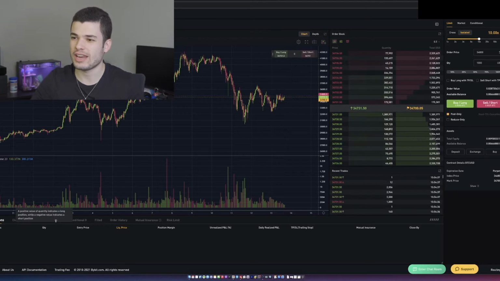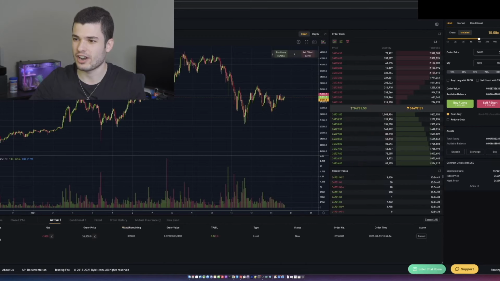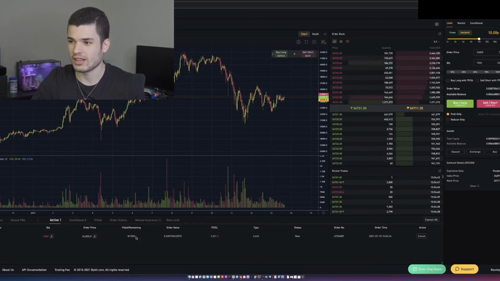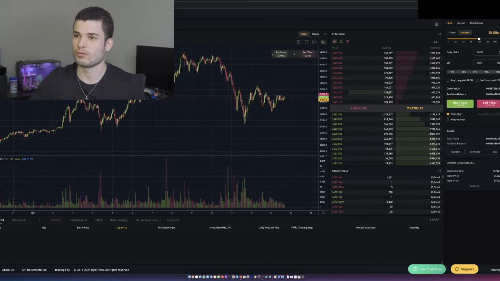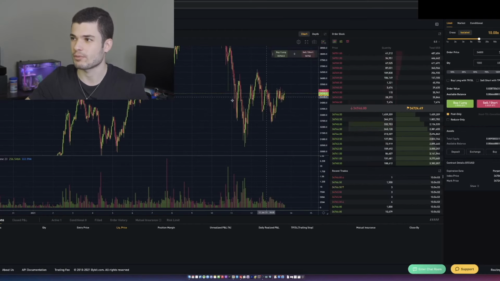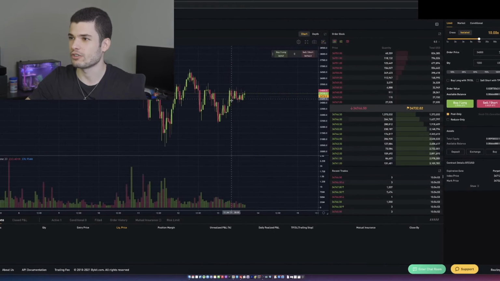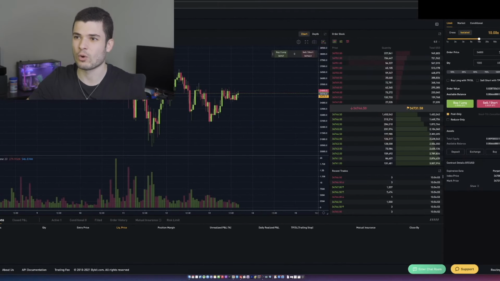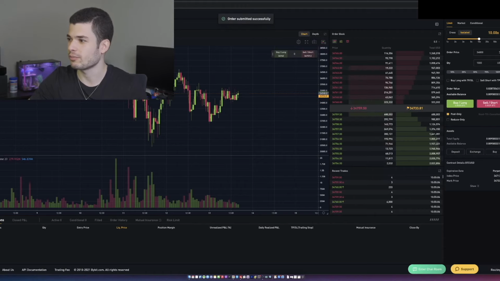So now our trade is under the active trade. If I click on active, you can see our 1,000 quantity trade filled 0 out of 1,000. Our total order value, all that stuff is set up over here. And the cool thing is you can actually drag and drop to change the price that you want. So let's zoom in here, for example. This is the limit order at $34,800. If I were to drag this down, right, I can actually trigger it at a different price.